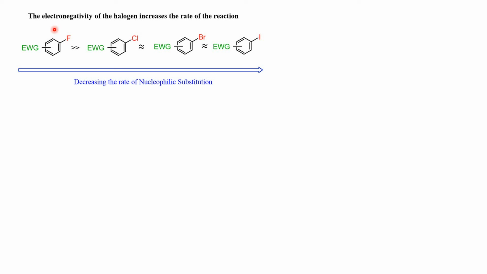Now, what you have observed is that the electronegativity of the halogen increases the rate of the reaction. So this is the decreasing order of the rate of nucleophilic substitution reaction. That means as we are going from fluorine, this is the leaving group, fluorine to iodine, the rate of the nucleophilic substitution reaction in aryl halides decreases.